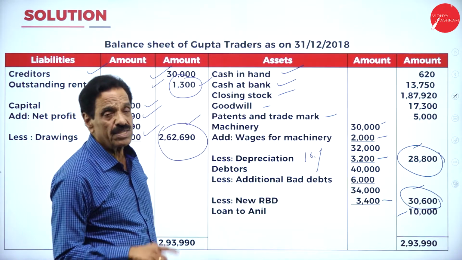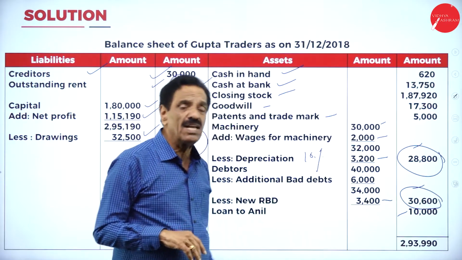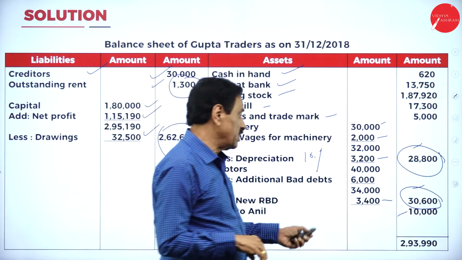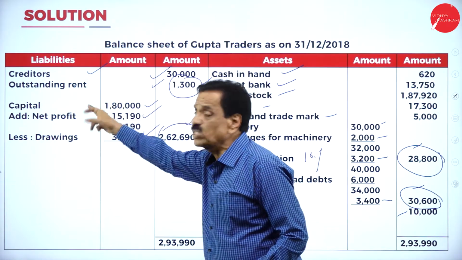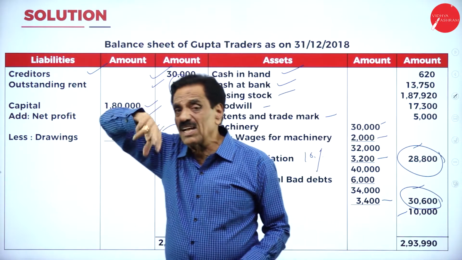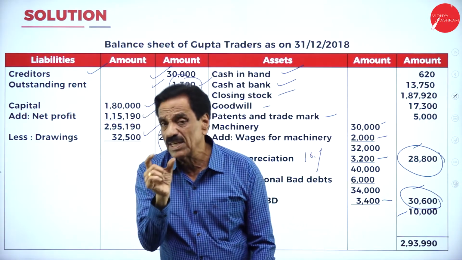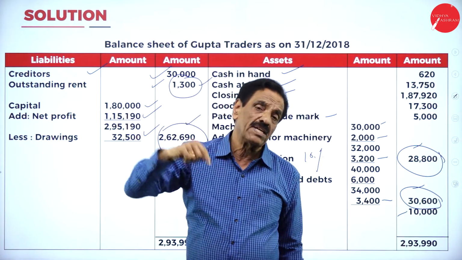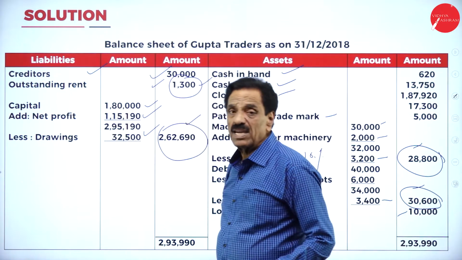How much are you going to receive? Only 30,600. We have given a loan to Anil. How much money are we going to receive? 10,000. Here, for a seller, how much do you have to pay? 30,000. Outstanding rent will come on the trial balance credit side, directly on the liability side of the balance sheet. I told you so many times, if the rent outstanding comes in the adjustment, after rent, then only on the liability side of the balance sheet. We started with a capital of 1,80,000.